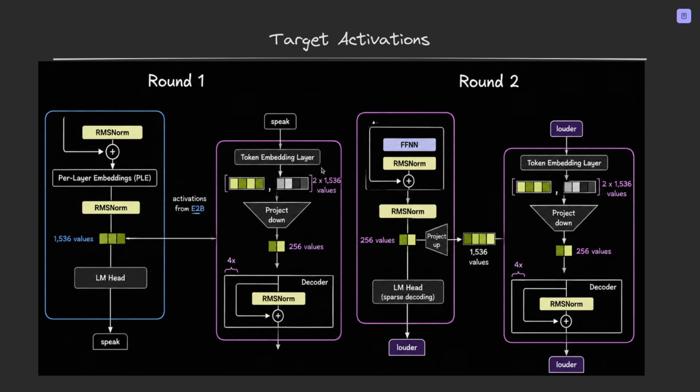This turns a token like speak or louder into a vector of numbers, because this model cannot directly work with words, so it needs to convert token IDs into the embeddings. Now to explain this diagram, we have the situation that the target model just finished its forward pass. This is exactly what we are talking about. And it produced the token speak.